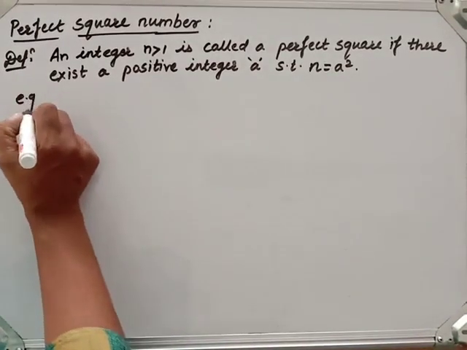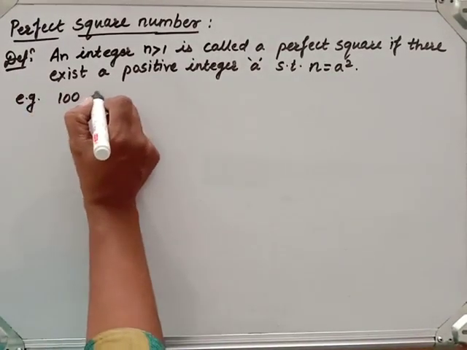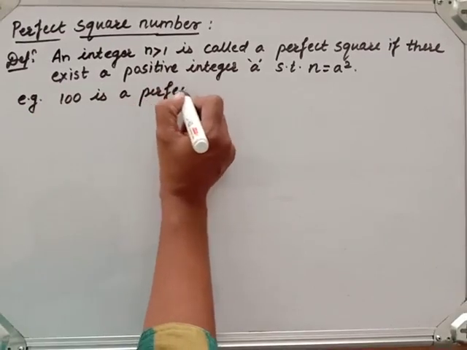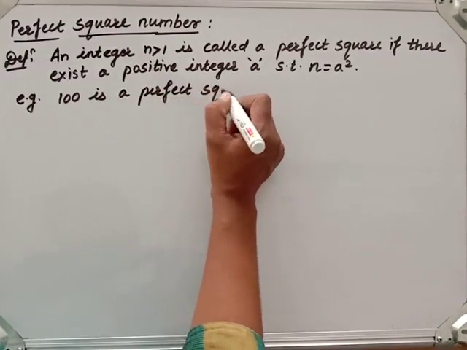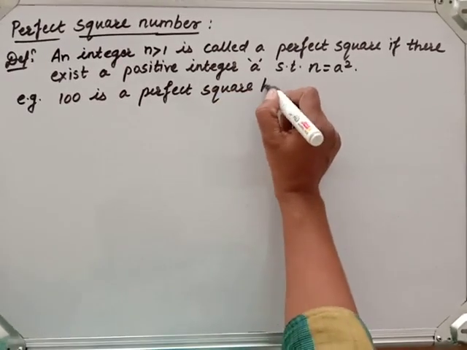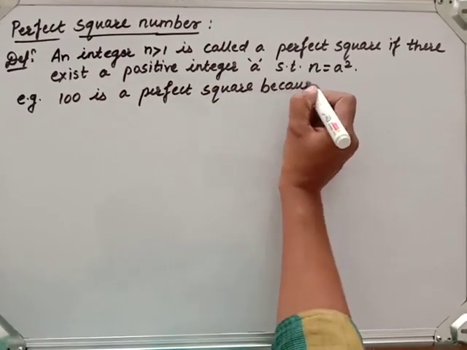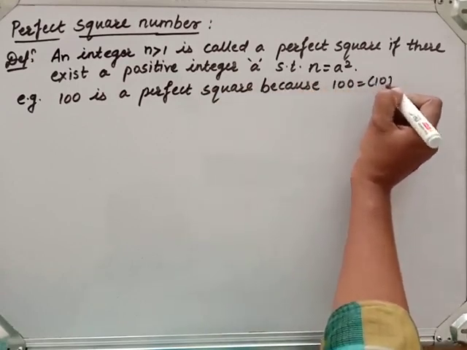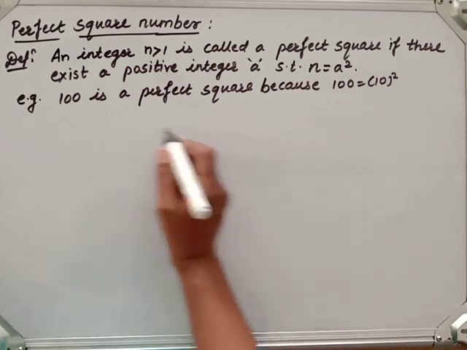Now for example, 100 is a perfect square, because 100 can be written as 10 square.